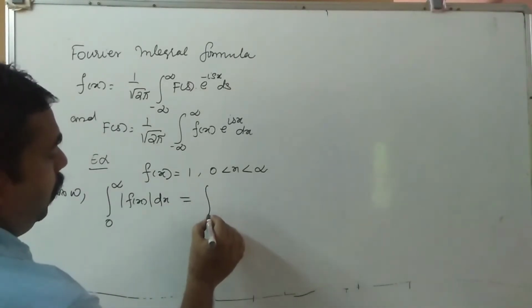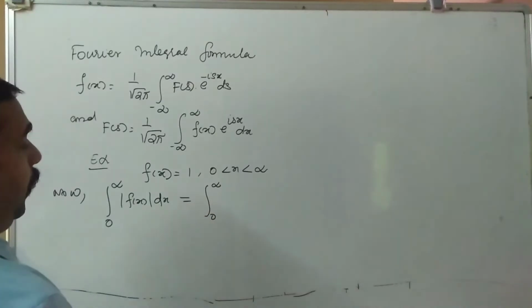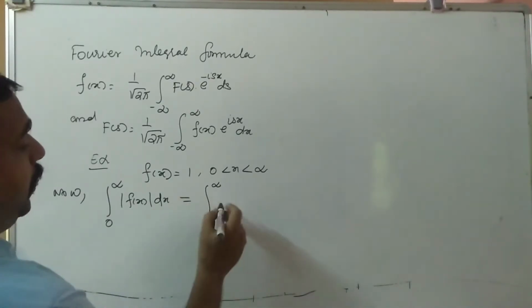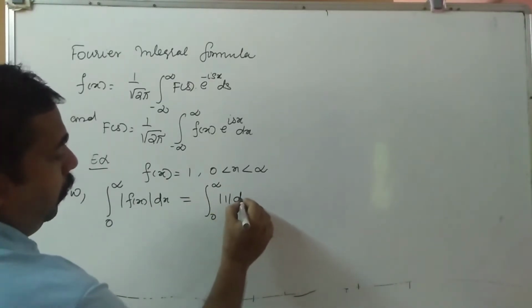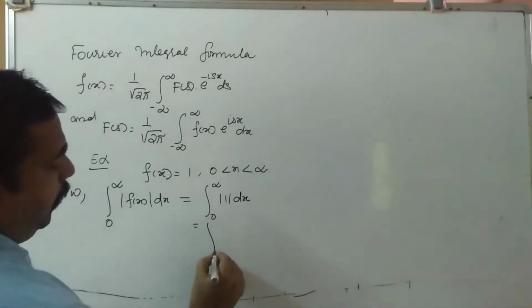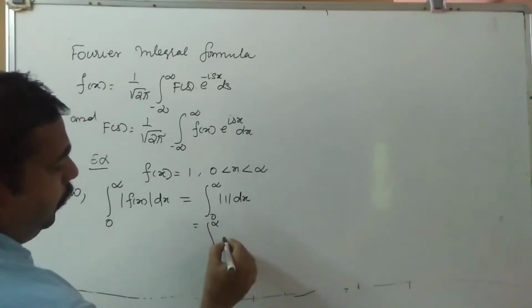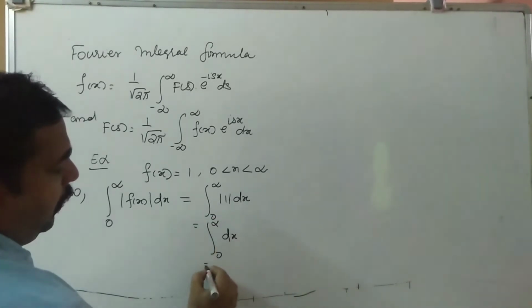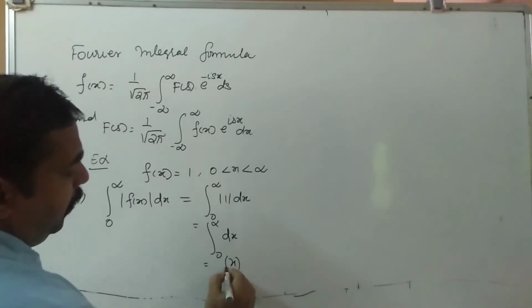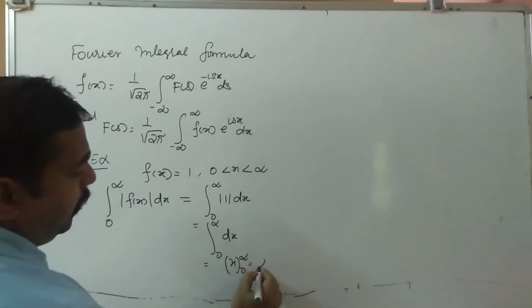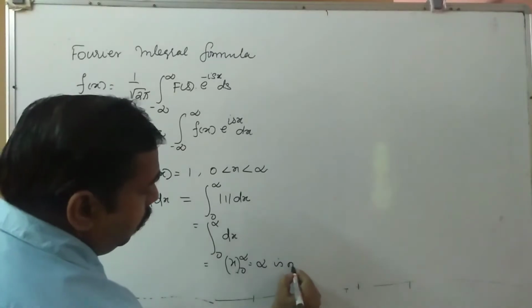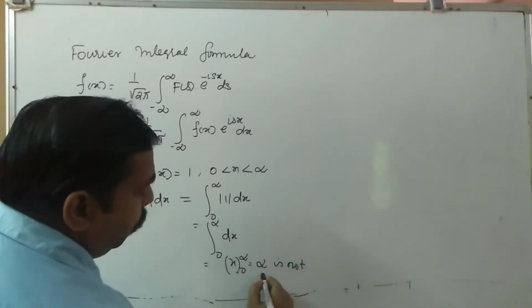Equal to integral 0 to infinity, what is mod f of x? That is equal to mod 1 dx. So that is equal to integral 0 to infinity dx. So that is equal to x with limit 0 to infinity, that is equal to infinity, which is not finite.